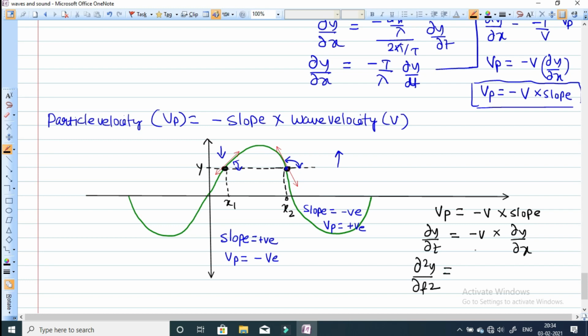When you differentiate two times, it will become v square with the positive sign.